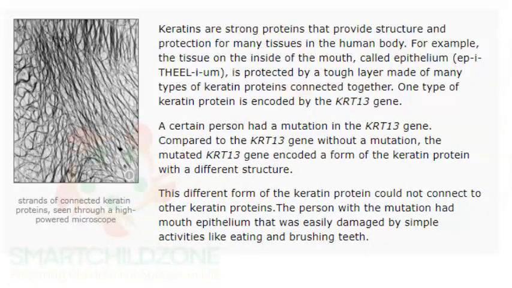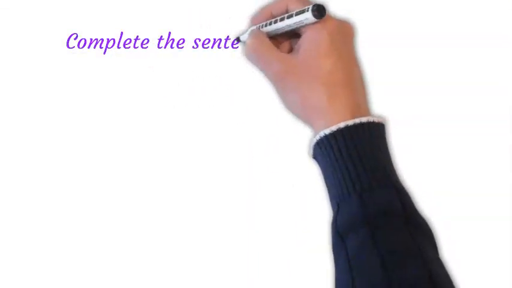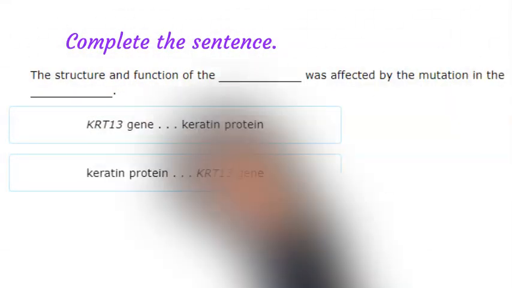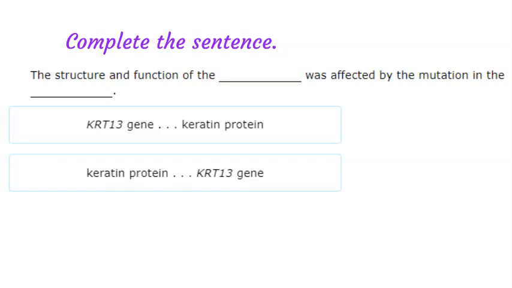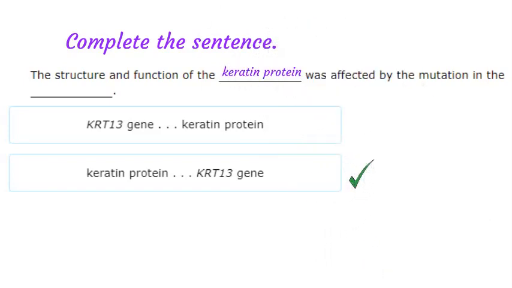The following passage describes the effects of a gene mutation, which is a permanent change in a gene. Read the passage and then follow the instructions below by completing the sentence. A mutation in a gene may affect the protein it encodes. So the structure and function of the keratin protein was affected by the mutation in the KRT13 gene.